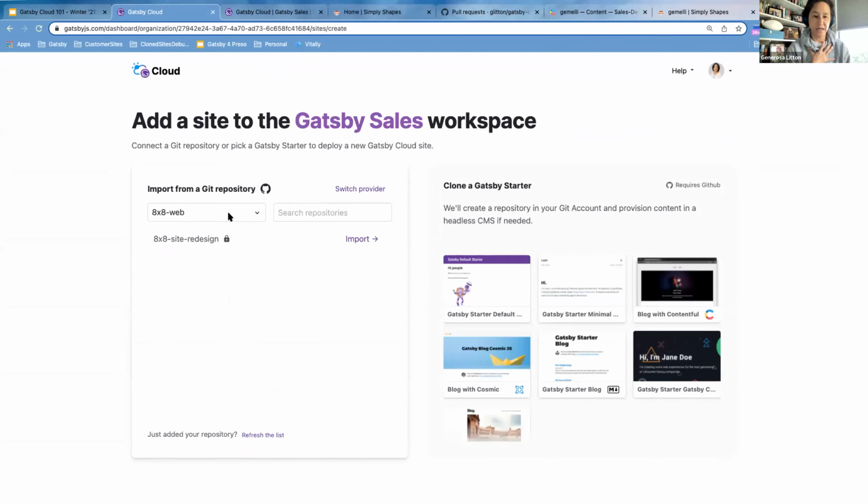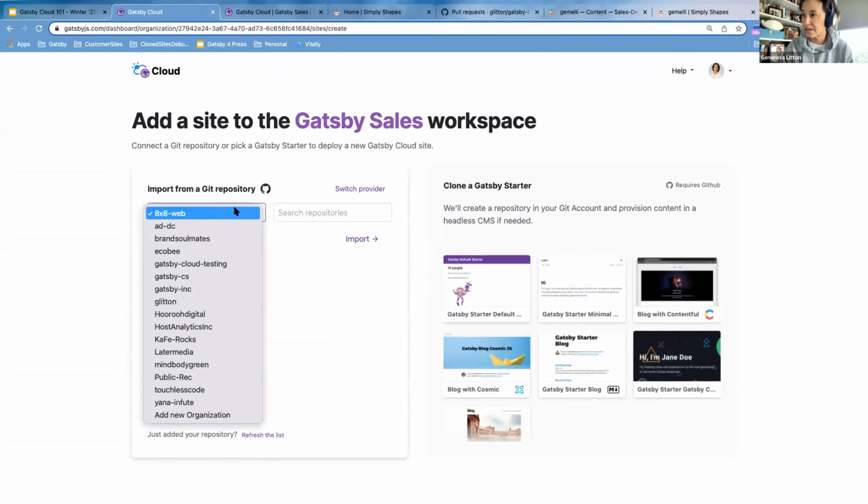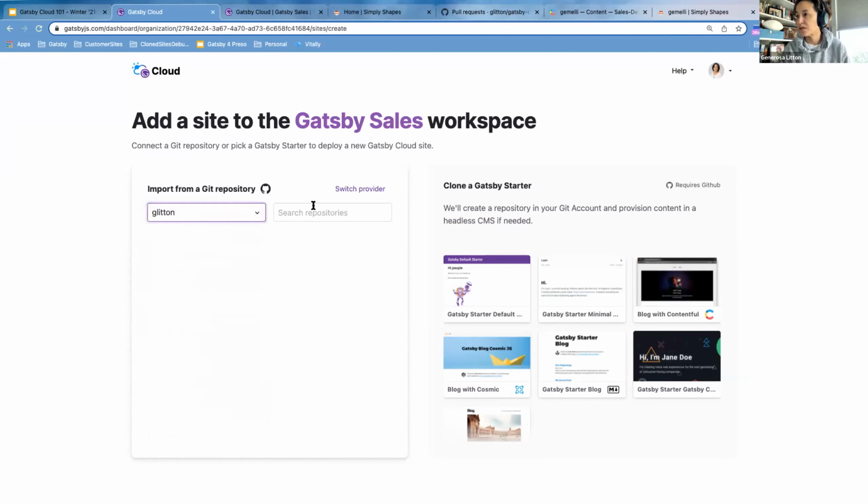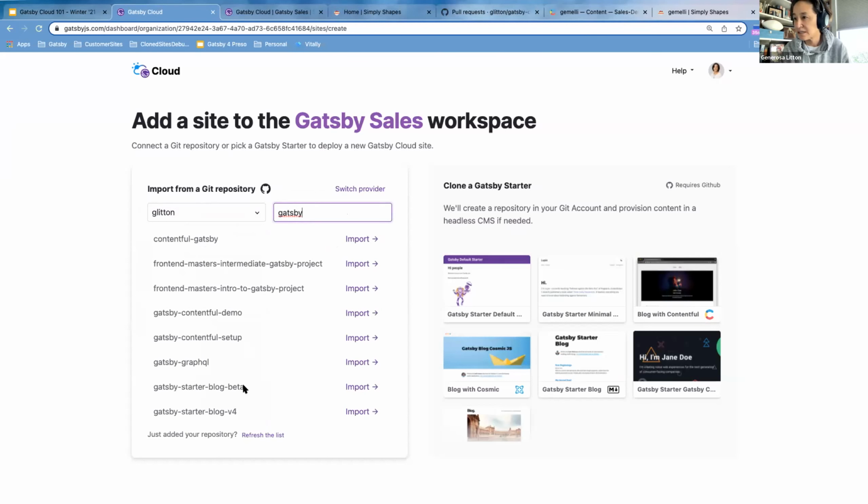Since I was authenticated to GitHub, it's using that to find my repository, or I could actually just use a Gatsby starter. Let's say I didn't have a site up yet. I could create my site, either one or the other. I'm going to use GitHub. So I'm just going to go to one of my accounts here, and I want to see if there is a Gatsby site here.